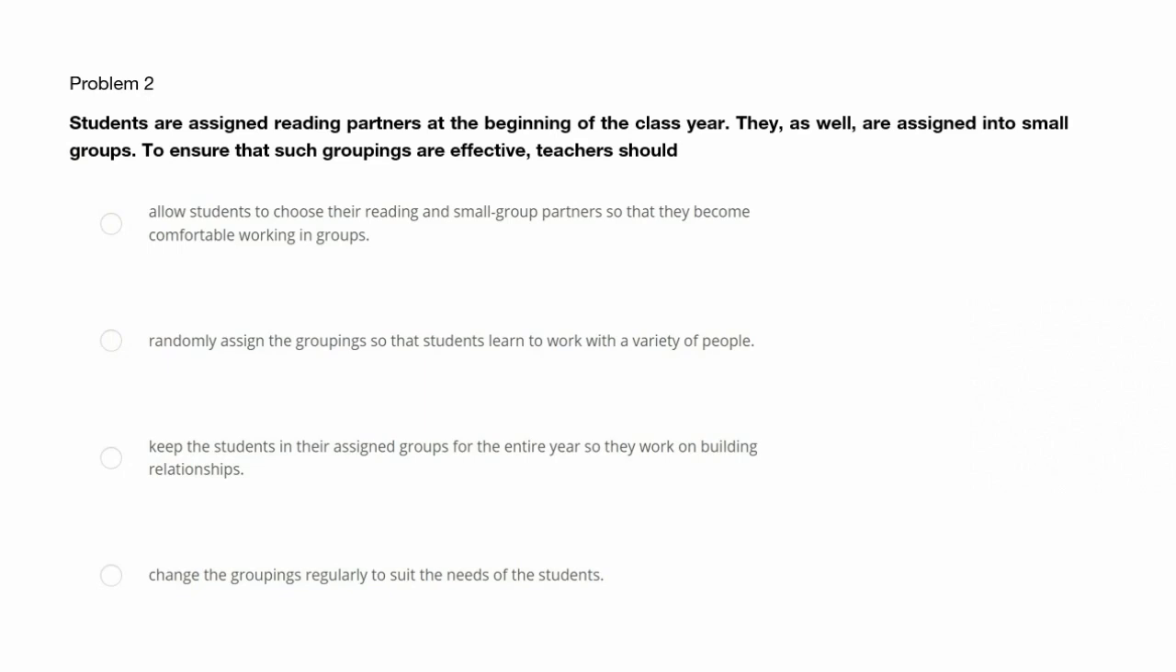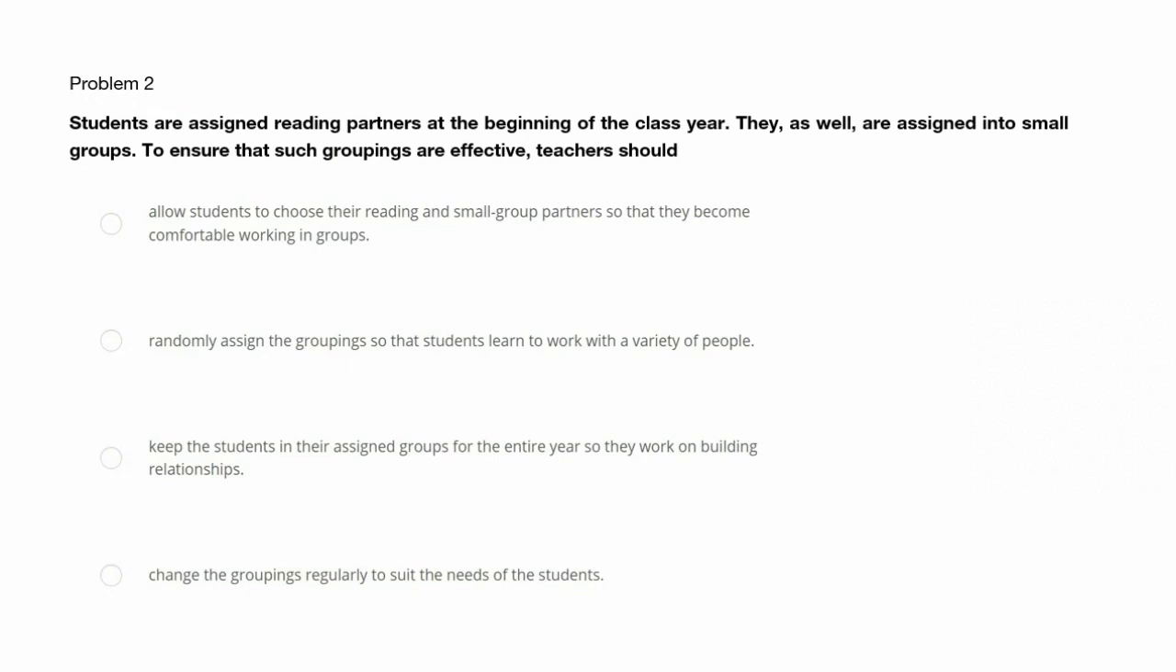Problem number 2. Students are assigned reading partners at the beginning of the school year. They are also assigned into small groups. To ensure that the groupings are effective, teachers should: allow students to choose their reading and small group partners so they become comfortable working in groups; randomly assign the groupings so that students learn to work with a variety of people; keep the students in their assigned groupings the entire year so that they work on building relationships; or change the grouping regularly to suit the needs of the students.